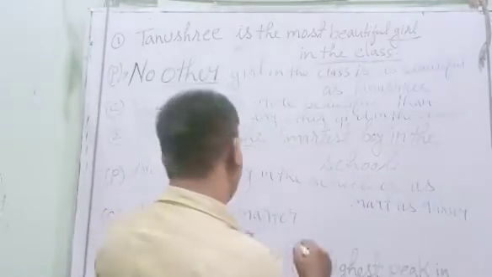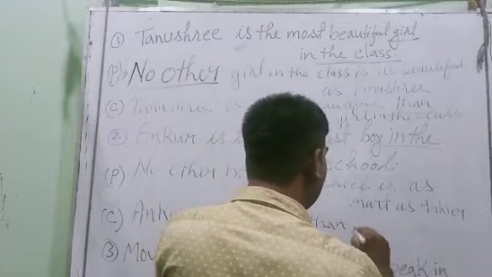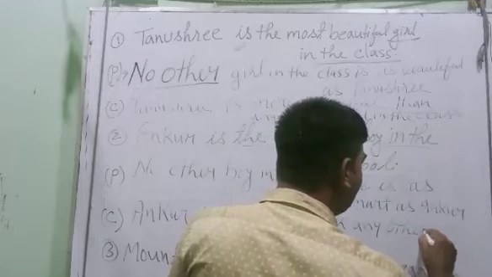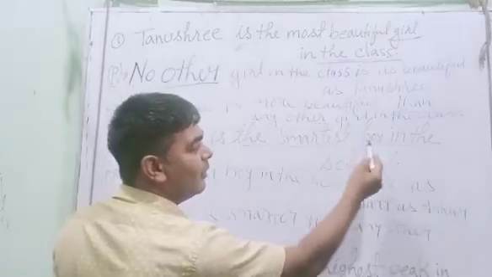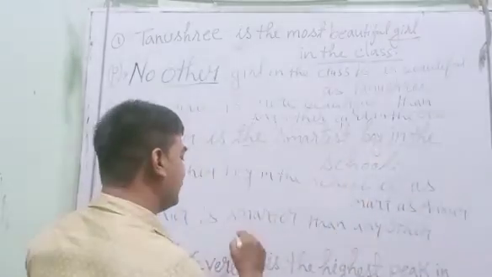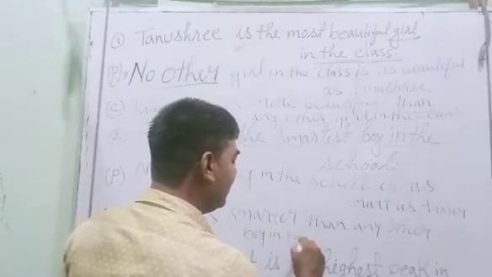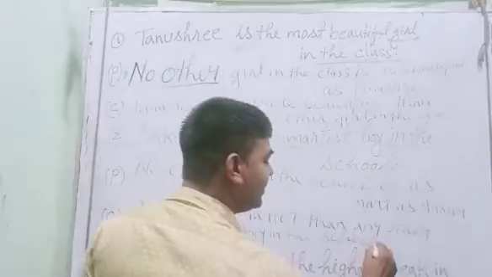Than any other. Very good. Ankur is smarter than any other what? Boy in the school. That's it.